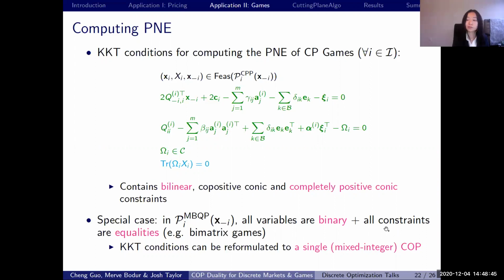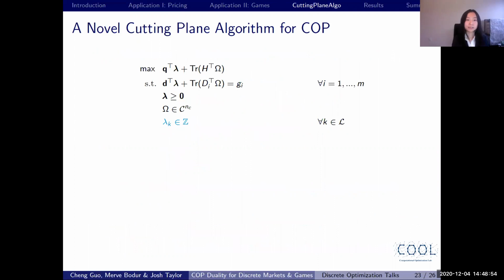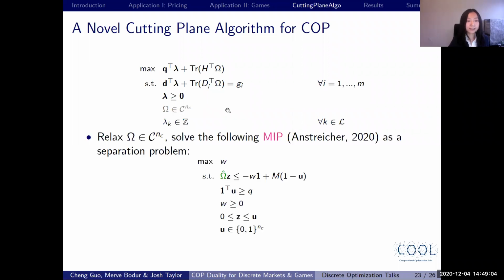So in order to solve this mixed integer COP as well as the COP problem in our pricing application, we propose this cutting plane algorithm for COP, where we deal with this general mixed integer COP formulation. To solve this, we remove this conic constraint, so we have a relaxed master problem. And to strengthen this master problem, we solve the following problem as a separation problem.